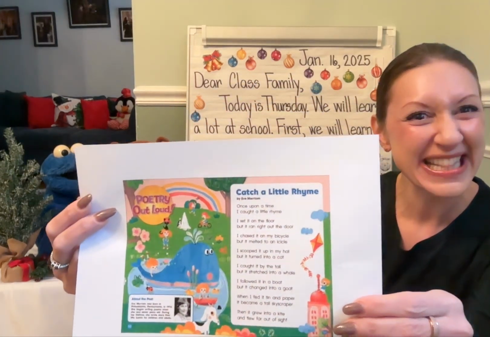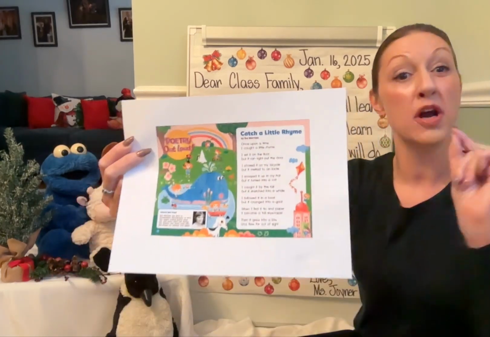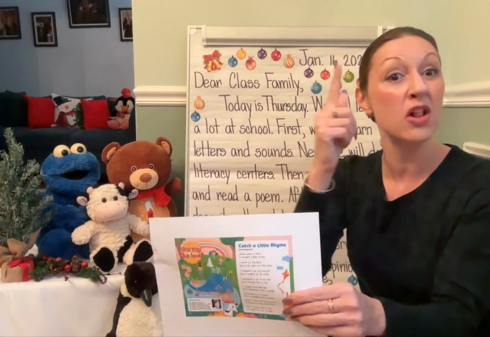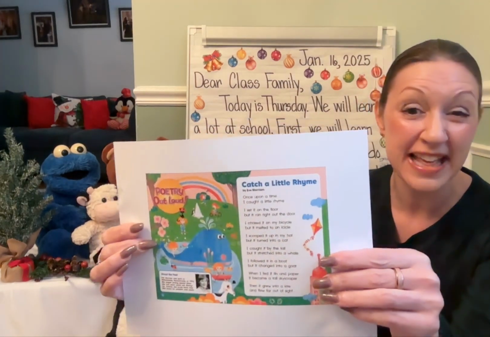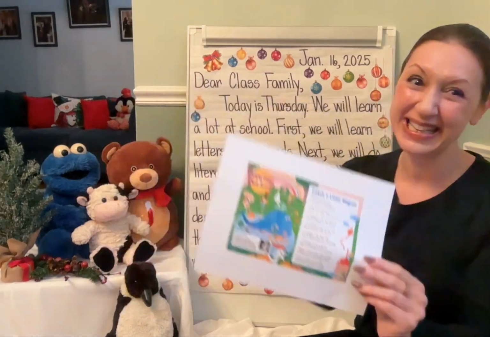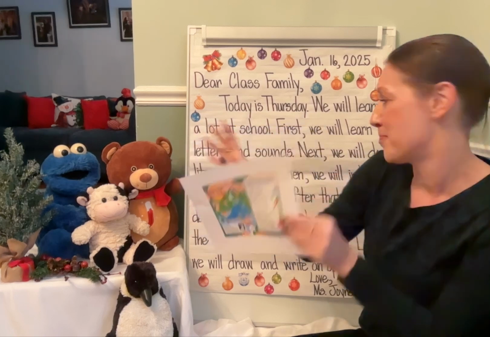We'll be reading this today at school and using the electronic version. Follow along with our eyes as it's highlighted. And we also have our big book as well, where I'll be sharing and pointing to that. And we'll be using the pictures and the words to help us as we're reading this today at school. Remember, it's called Catch a Little Rhyme.